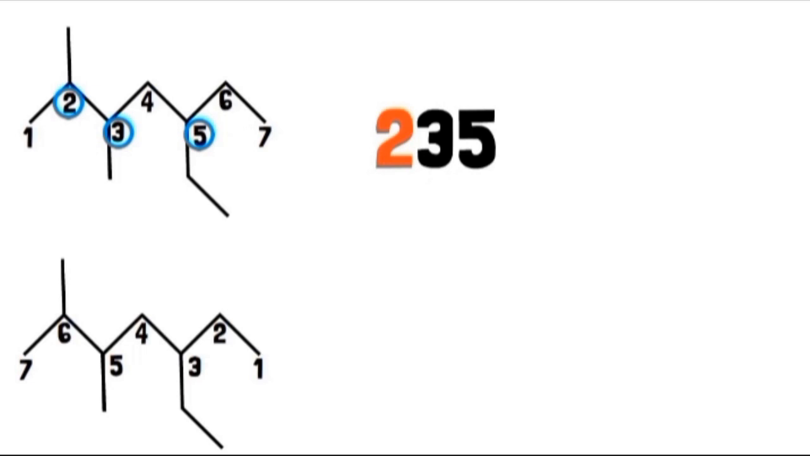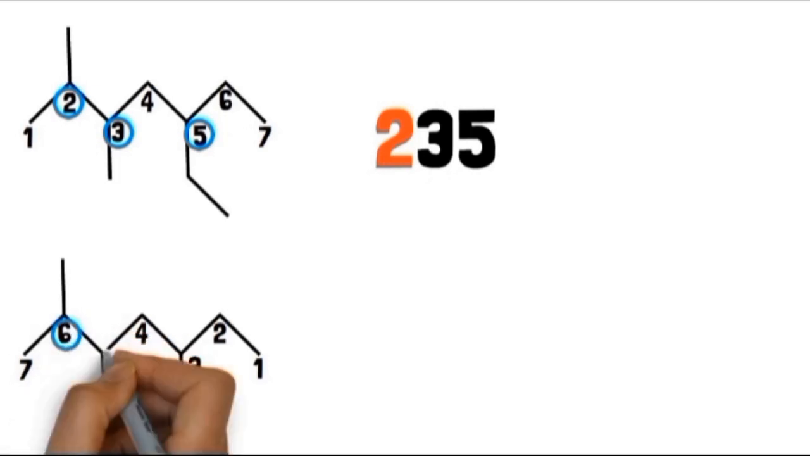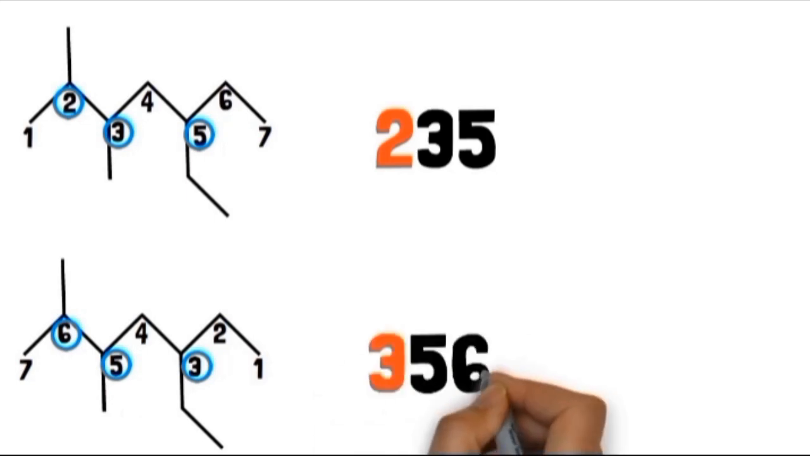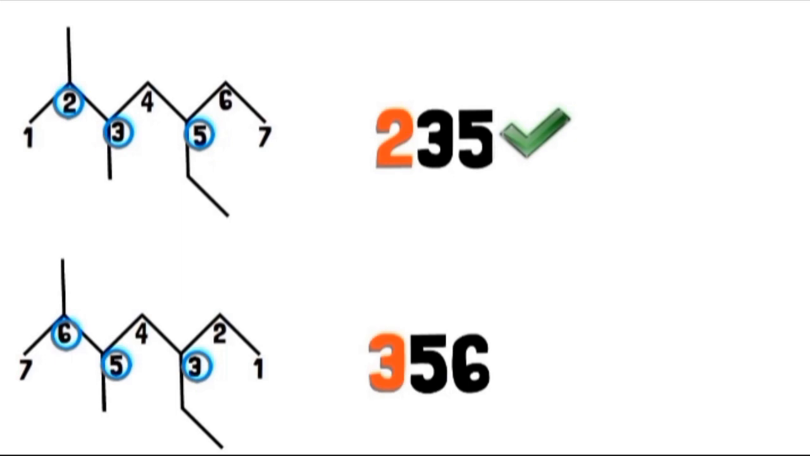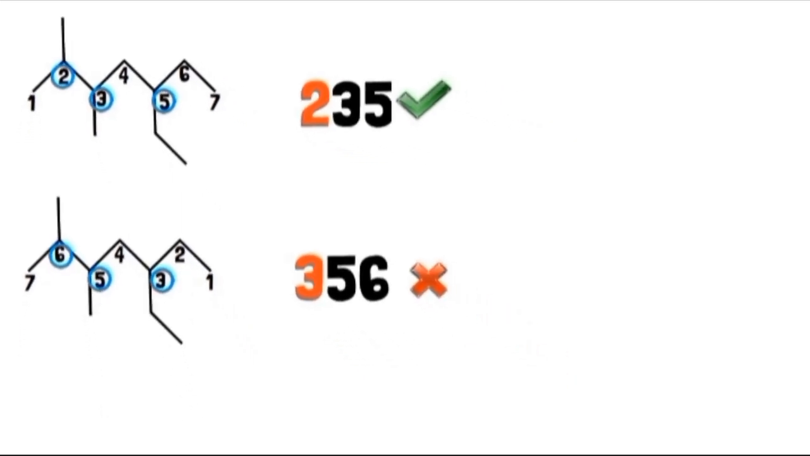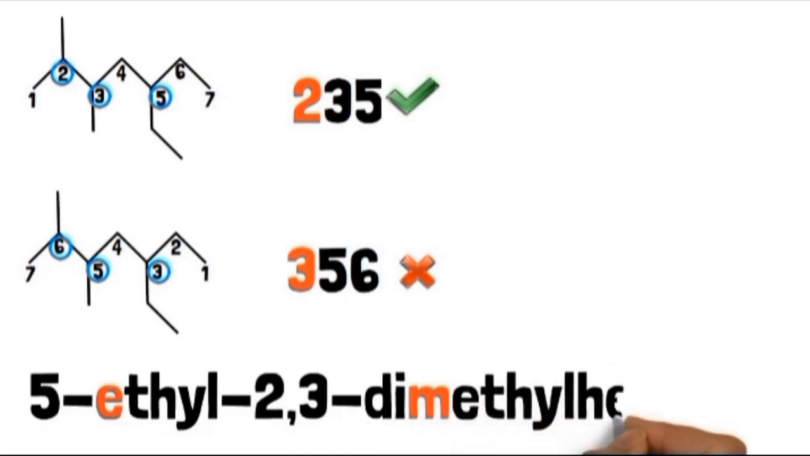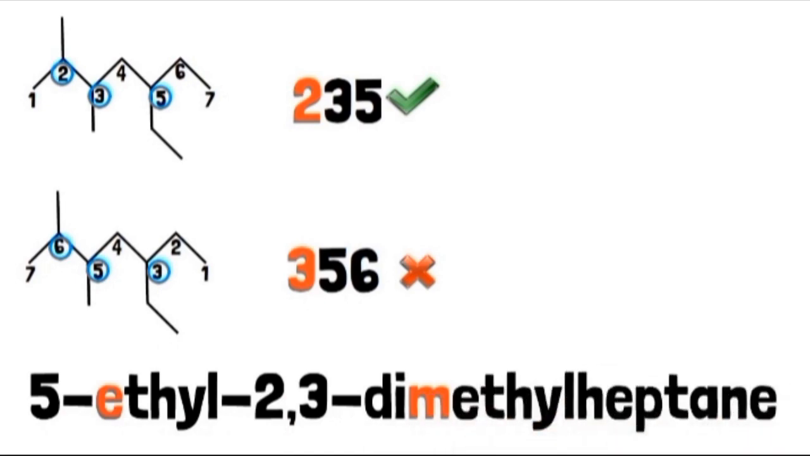However, when we number from right to left, we have a methyl attached to carbon 6 and another methyl group is attached to carbon 5. In addition, there is an ethyl at position 3. Rearranging the positions in ascending order, we get 356. 235 is less than 356. Therefore, this is the right way to number the chain. Consequently, the name of this alkane is 5-ethyl-2,3-dimethylheptane. Take note of the alphabetical order.